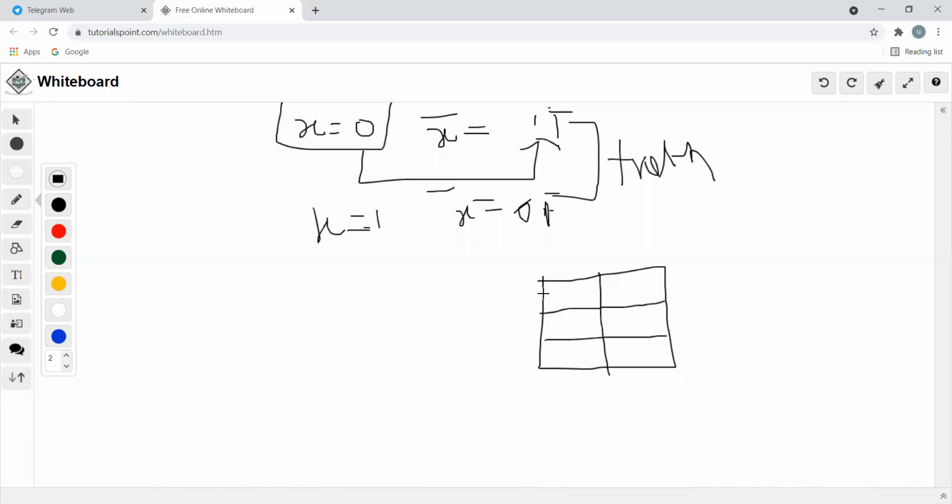Let us have the discussion. First, I will consider x and x bar, 0 and 1. My dear students, if x is 0, what is the x bar value? That is 1. If x is 1, what is the x bar value? That is 0.